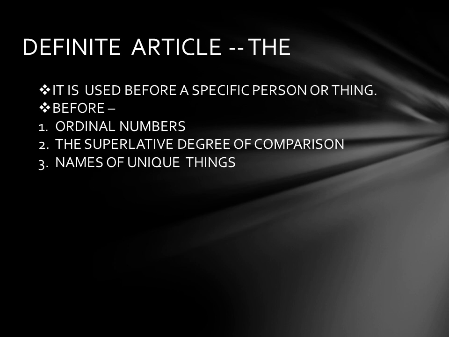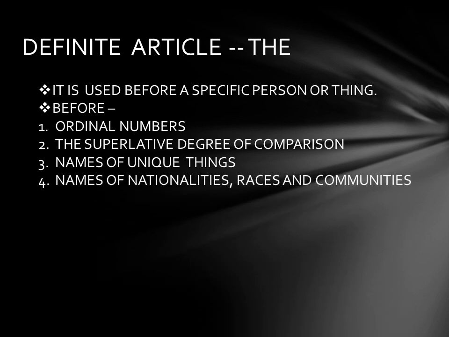Okay? Now, let us move to the next point. We will use the before the names of nationalities, races and communities. Let us take examples like the Indians, the Americans. Okay. Now the fifth point.